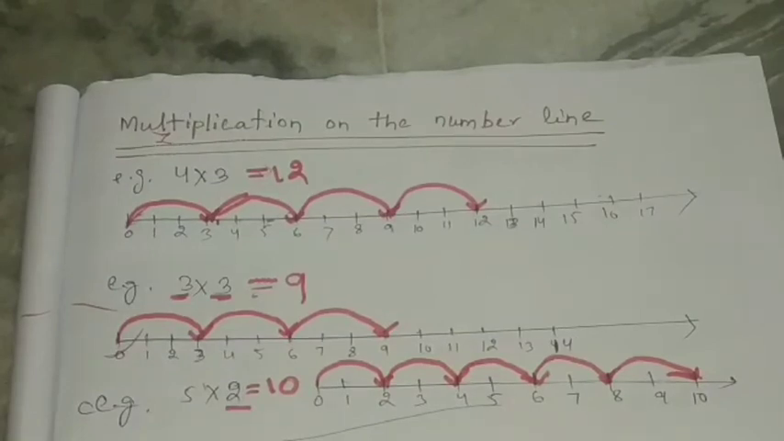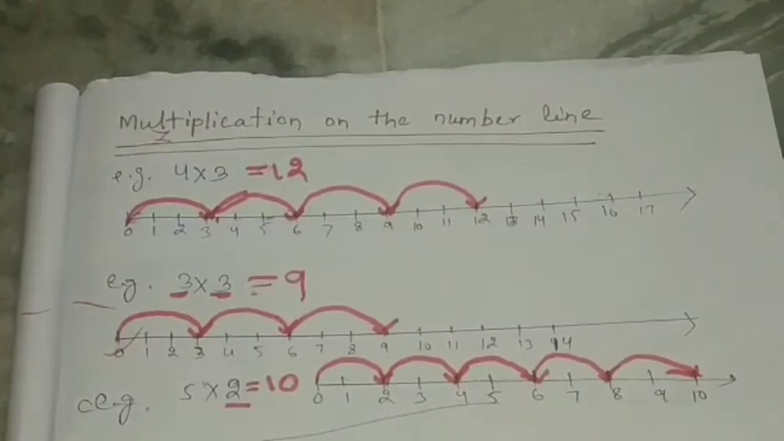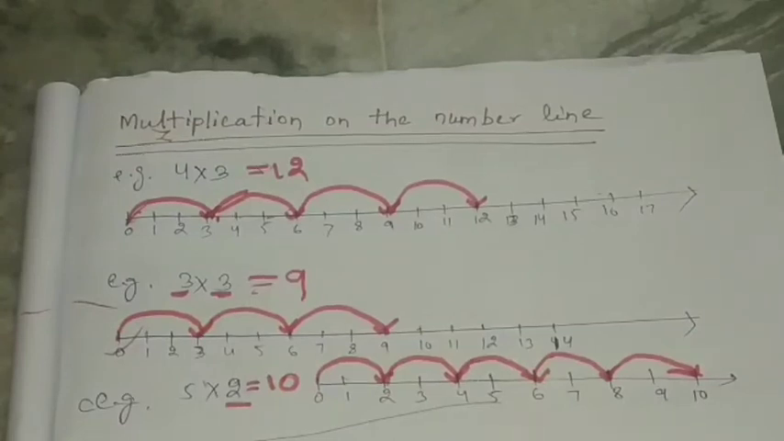So this is about whole numbers and the number line, and addition, multiplication and subtraction with the help of the number line. Okay, so try this and do examples with the help of this.